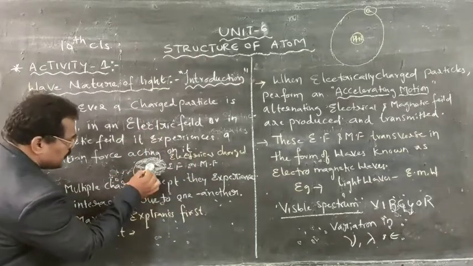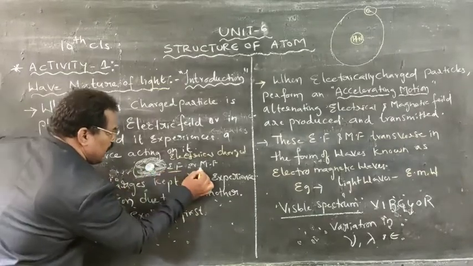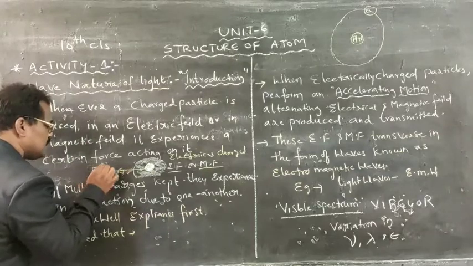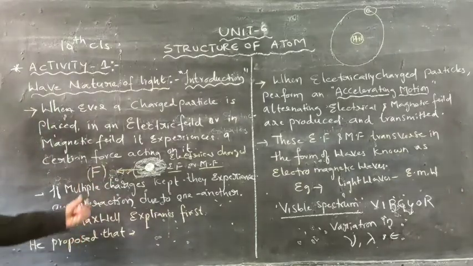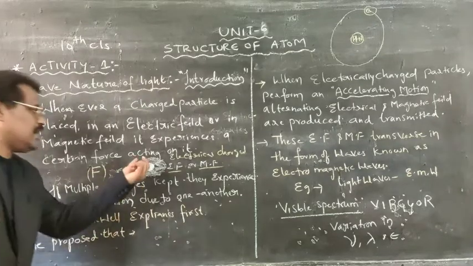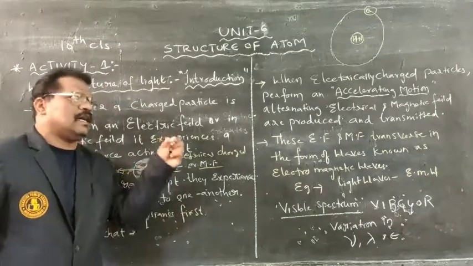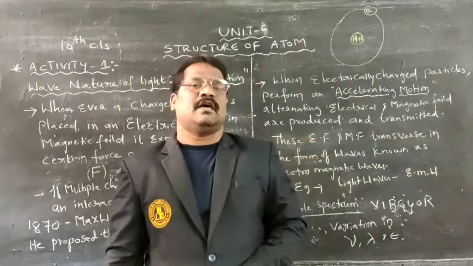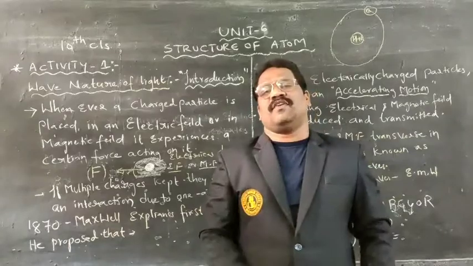When I place this charged particle in an electric field or a magnetic field, it experiences a force. One force will be acting upon this particular charged particle. If there is a single charge, a certain force acts on it. If I take more than one charge, what happens?